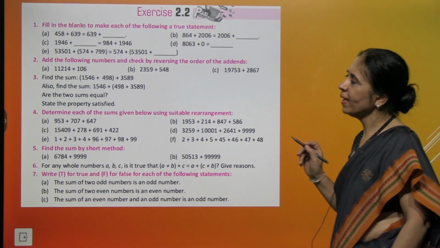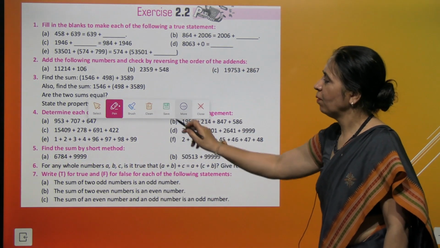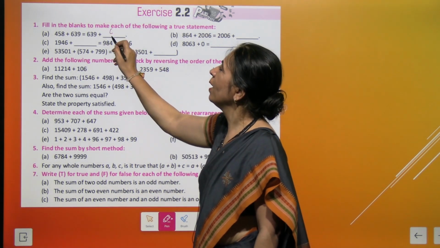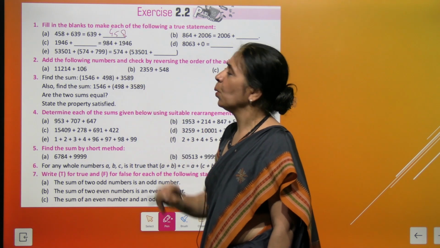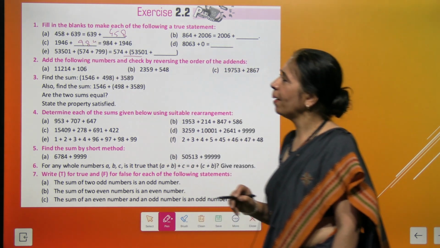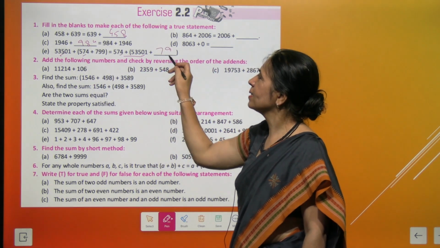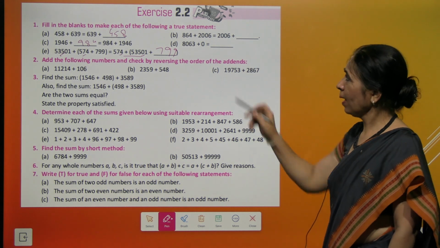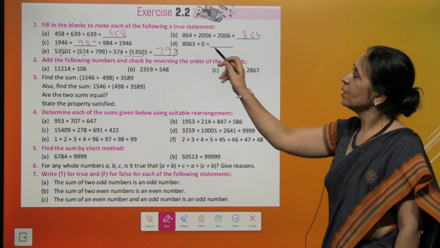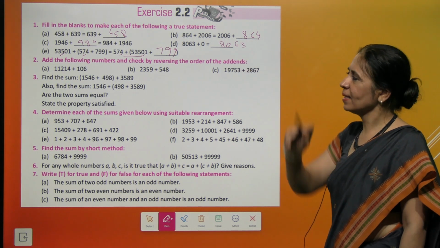Got it? Now we have our exercise. We'll be applying all the properties that we have learned about addition and we'll be solving the sums. So quickly tell me the missing number here. It is 458. Good one. And over here, it's 984. Can you give me the missing number here? See, this number is already there. This is already there. So we'll be writing 799. And what over here? It's 864. Beautiful. And if 0 is added to a number, you get the same number, right? So we write down 8063.